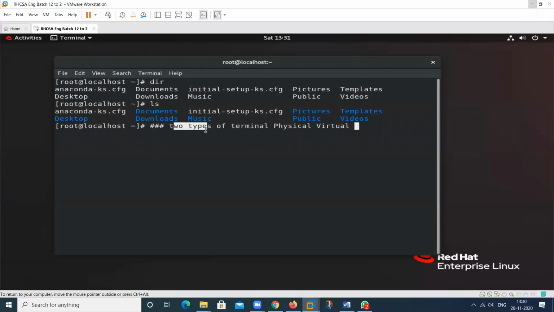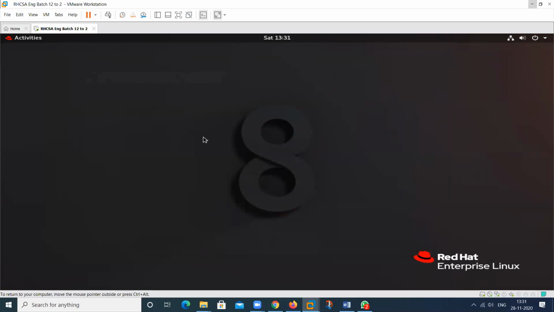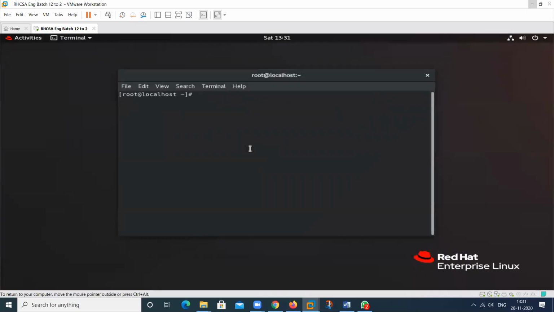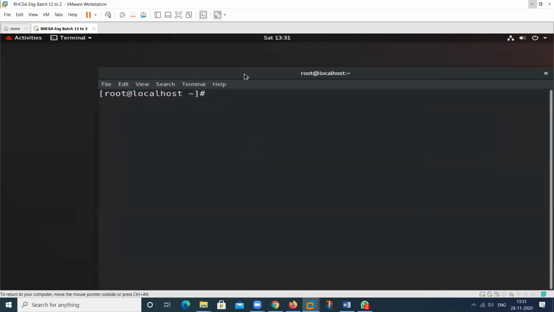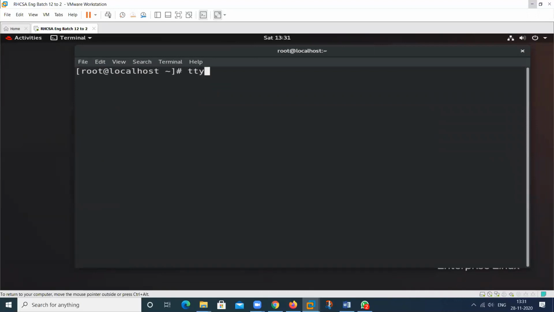At this time, there are two types of console. This is your graphical one, and this is called your physical console. In this console, we can create multiple virtual consoles. So how can I recognize whether this is virtual or physical? Type one command, that is TTY. TTY is also a command. When we type TTY, it shows /dev/pts/0. It means this is my first virtual terminal, virtual console.